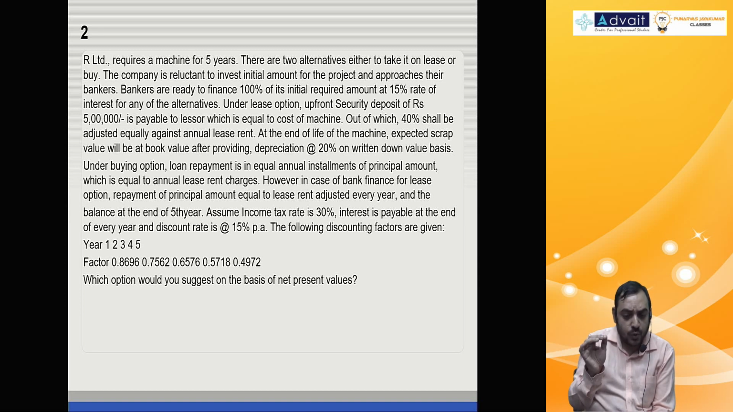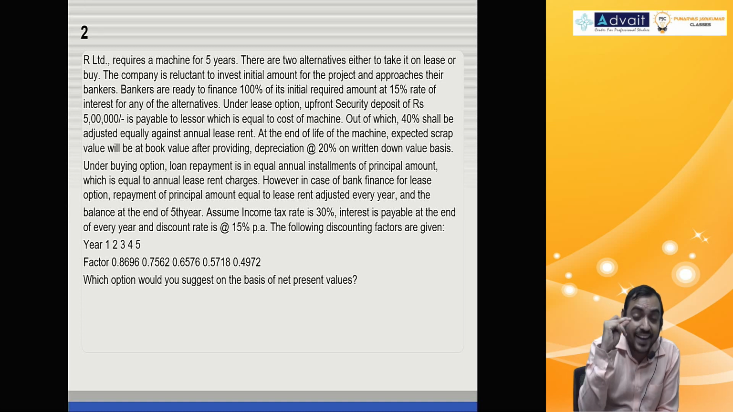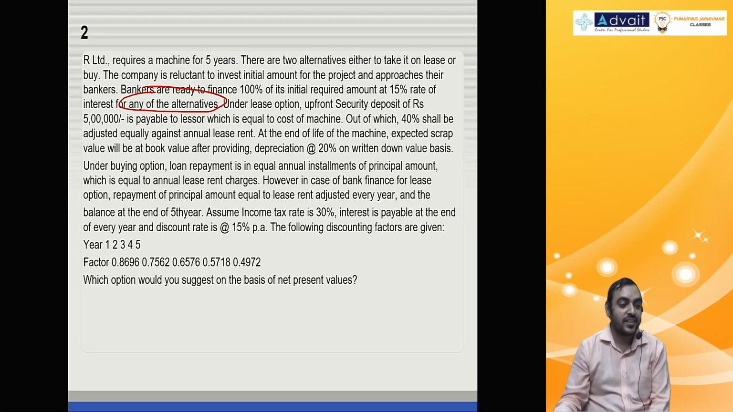R Limited requires a machine for 5 years. Fine. There are 2 alternatives, either to take it on lease or buy. So far, everything normal. The company is reluctant to invest the initial amount for the project and approaches the bankers. No problem. Bankers are ready to finance 100% of the initial amount required at the rate of 15% for any of the alternatives. Here comes the googly.